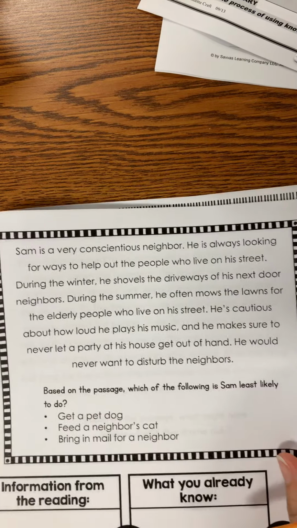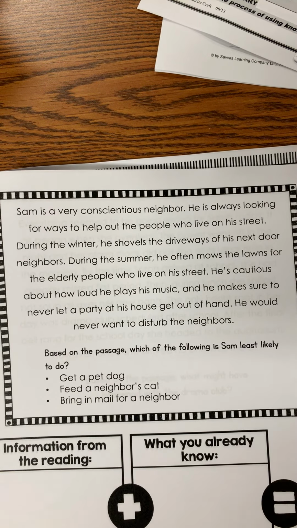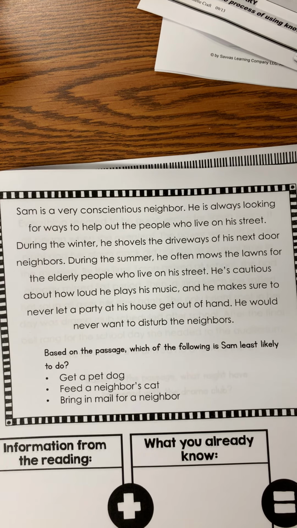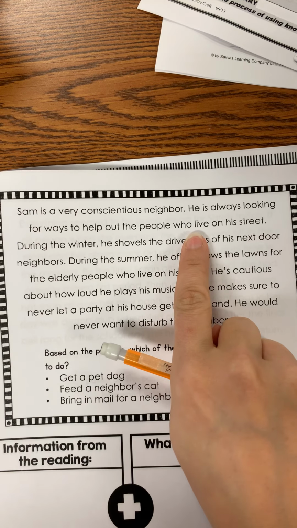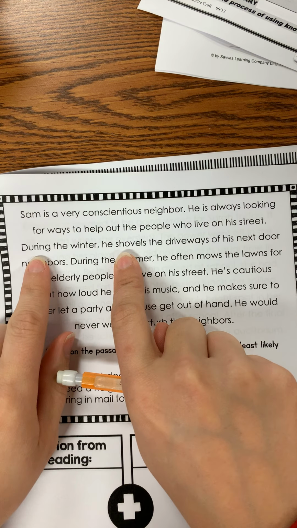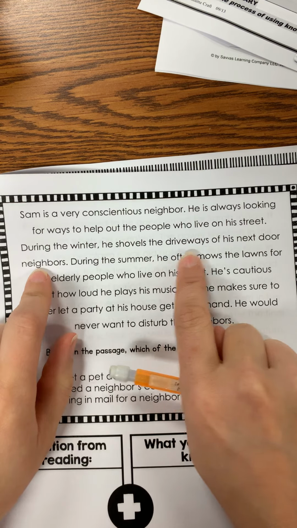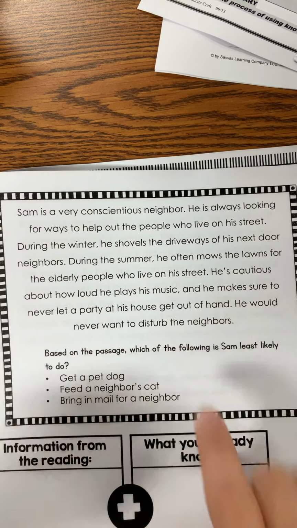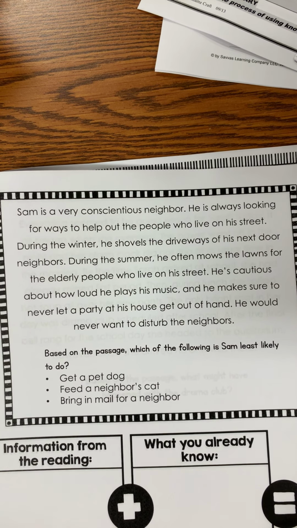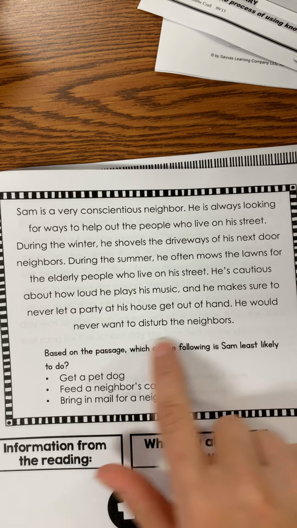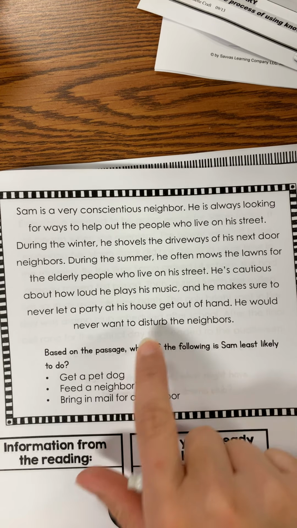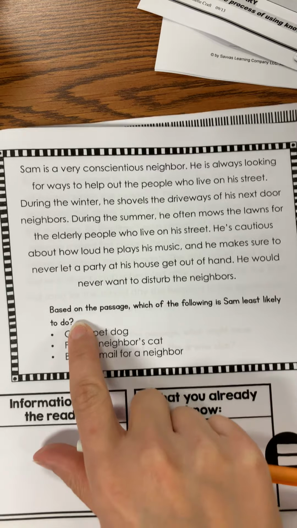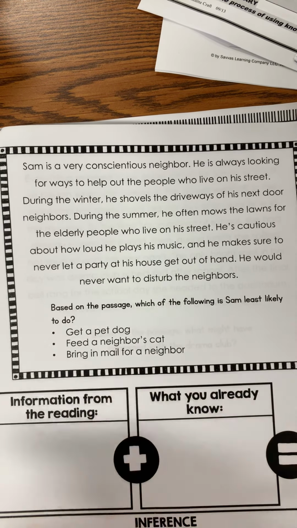It says, Sam is a very conscientious neighbor. That word is hard for me to say. Well, hold on. He is always looking for ways to help out the people who live on his street. During the winter, he shovels the driveways of his next door neighbors. During the summer, he often mows the lawns for the elderly people who live on his street. He's cautious about how loud he plays his music, and he makes sure to never let a party at his house get out of hand. He would never want to disturb the neighbors. Based on the passage, which of the following is Sam least likely to do?